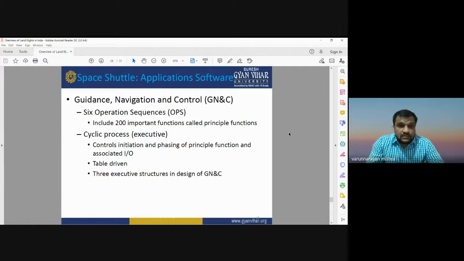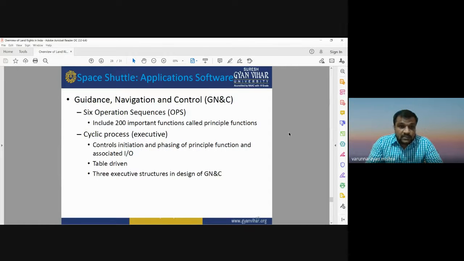Now, these space shuttles have some application software that can be used for guidance, navigation, and control. In short, it is known as GN and C. So this software can guide the space shuttle, inform about the navigation system, and control the flight of these space shuttles.